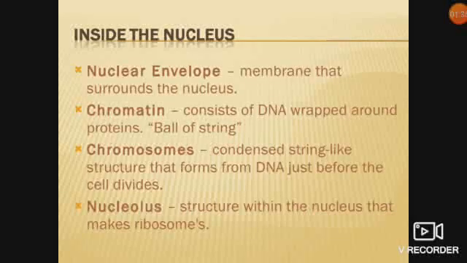Inside the nucleus, the nuclear envelope is present, a membrane that surrounds the nucleus. Chromatin consists of DNA wrapped around protein, like balls of string. Chromosomes are string-like structures that form from DNA just before the cell divides. Nucleolus: the structure within the nucleus that makes ribosomes.